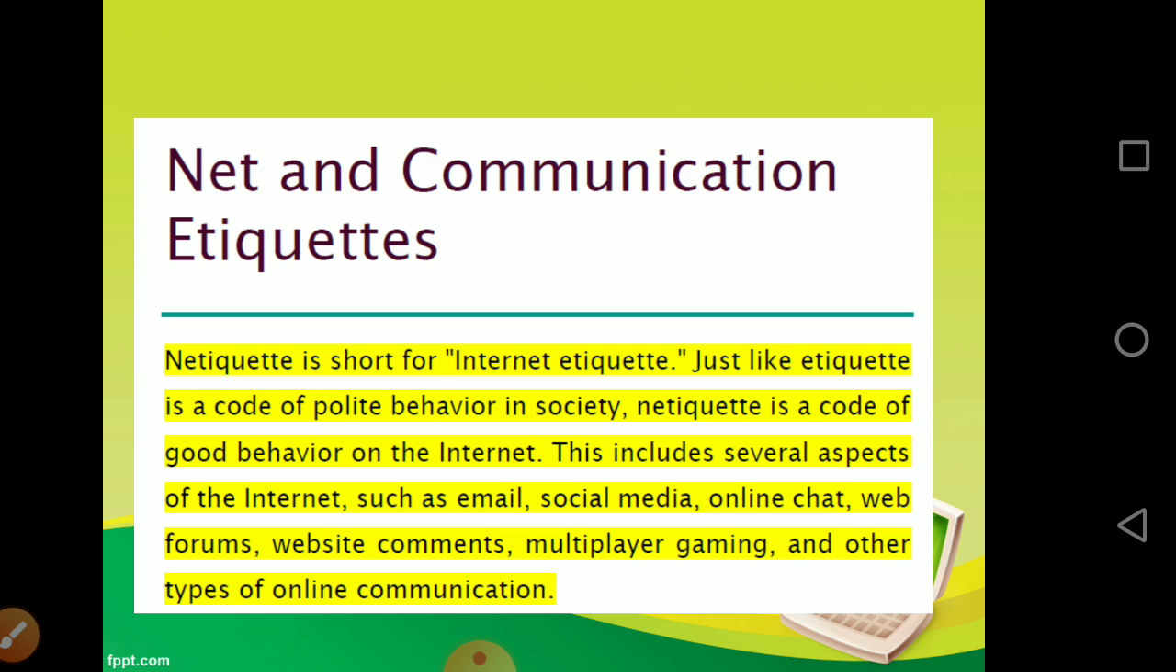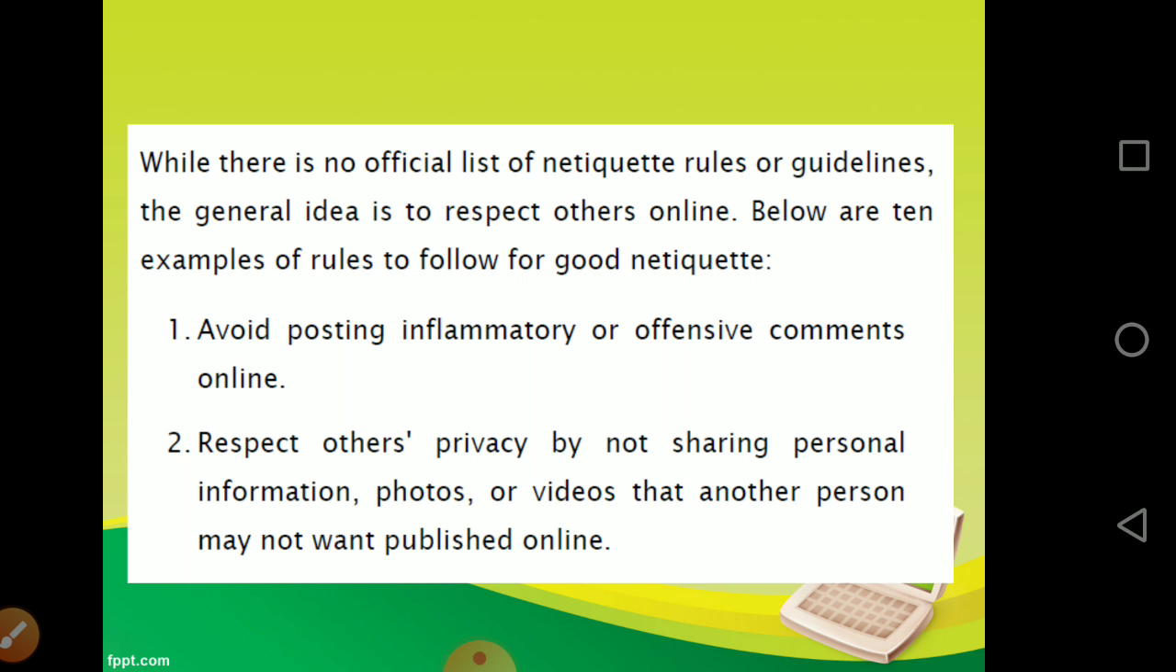This includes how you have to behave in the cyber world while chatting with someone, using social media, web forums, online seminars, online conferences, web communications, games, and even when putting comments on a digital platform. So what are the good practices that I have to follow? There is nothing written somewhere that you should follow in the internet, and an official list is not available, but the general idea is to respect others online.